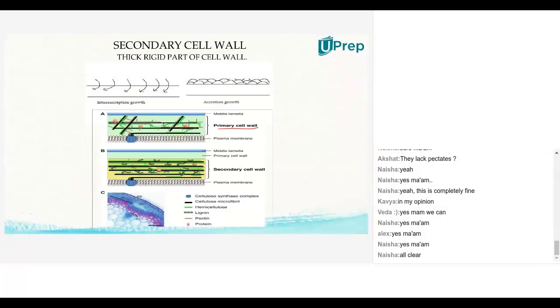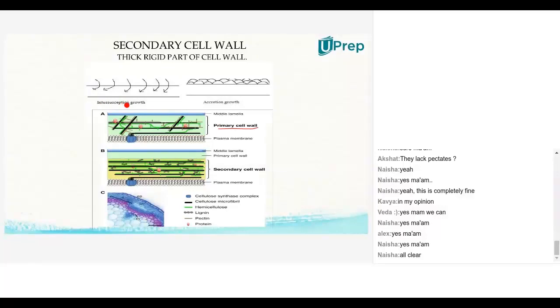What does intussusception mean? It is nothing but expansion of already developed material. So this is the lamella and primary cell wall. This is how, after middle lamella formation, the primary cell wall formation occurs by a process called intussusception.